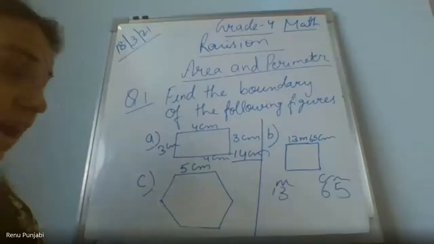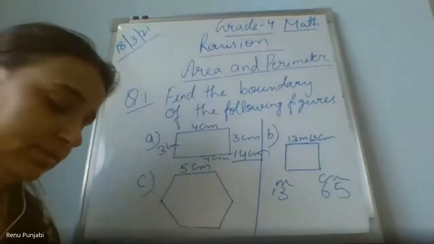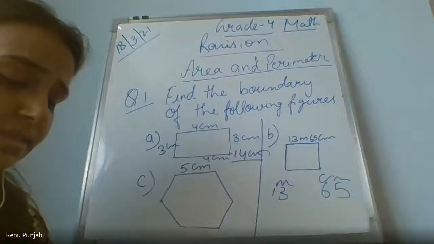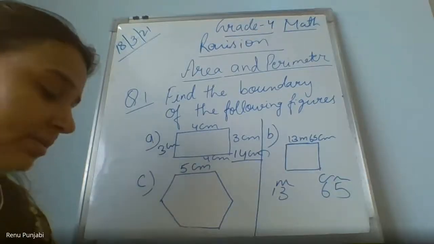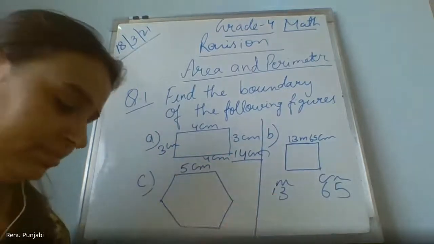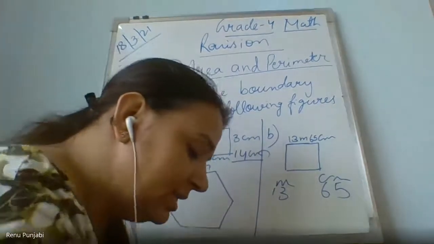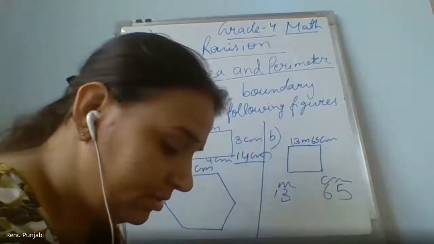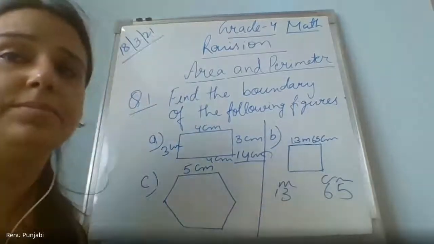Write this in the notebook now. Yes, faster. Ma'am, we have to draw also. Yes. Ma'am, what did you say? Can you repeat? I could not hear. I have not said anything. Just write down, solve them. What was your answer, Samriddhi? Ma'am, the B1 answer was 54 meters 60 centimeter. Yes, right.